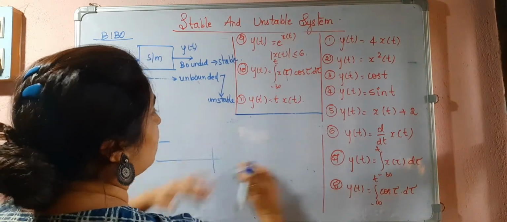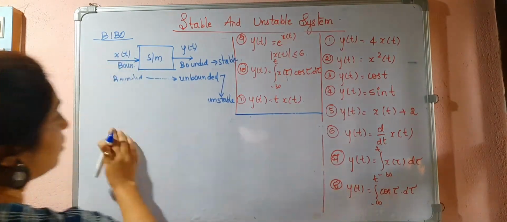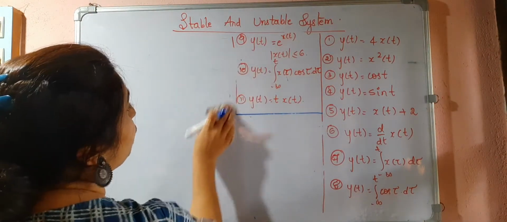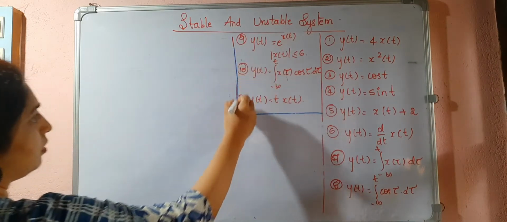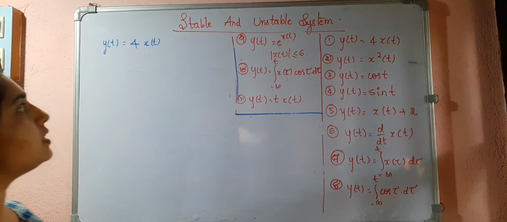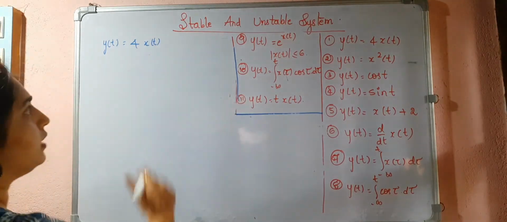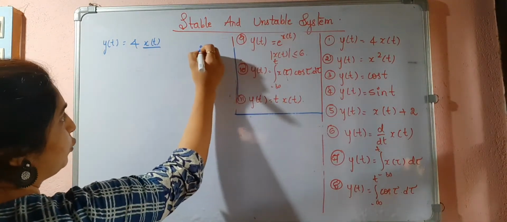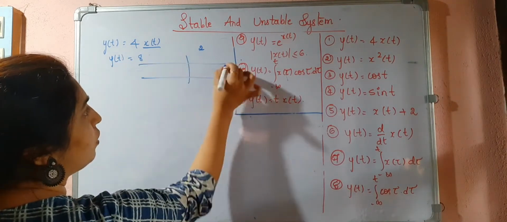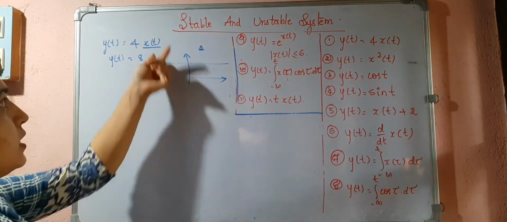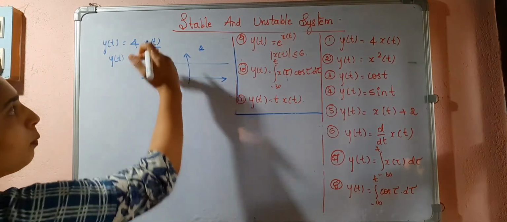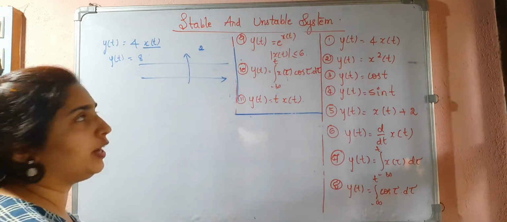So let us try to solve these problems. The first one is y of t equal to 4x of t. In this case, if I consider x of t as a DC signal, a constant value 2, y of t will be equal to 8, throughout. 2 is a bounded signal and 8 is also a bounded signal. So for bounded input, it is producing bounded output.